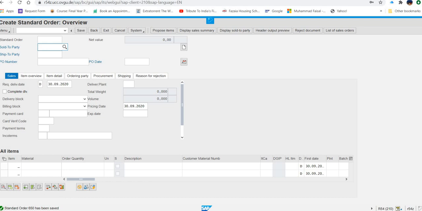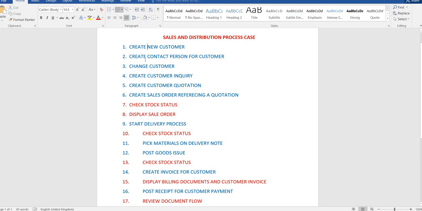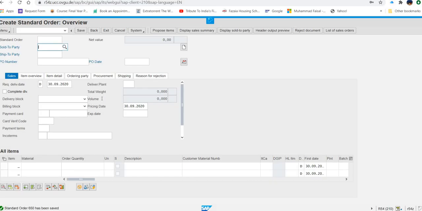So far, what we have seen, we did this, we did this, we did this, this, and this. Now these two steps, I'm not going to do it because this is just display and check. You can do it by yourself by following the exercise. Now the next thing that I'm going to do is start delivering the process. Means now they are going to deliver the item. So let's go little bit quickly because I have some other work to do as well.